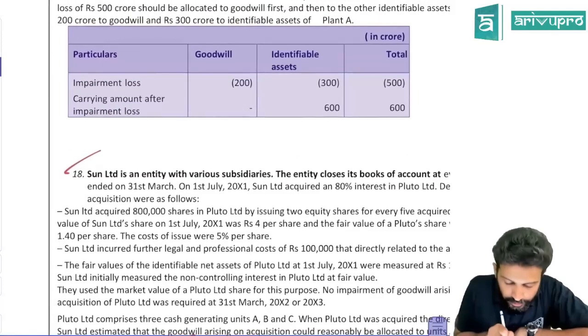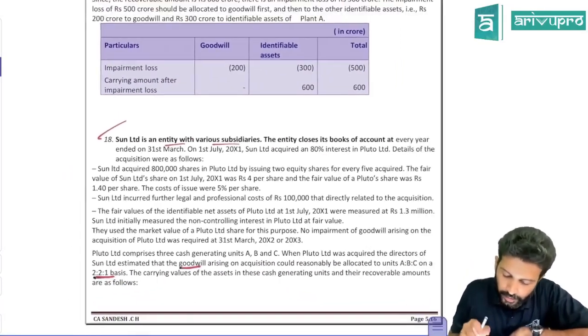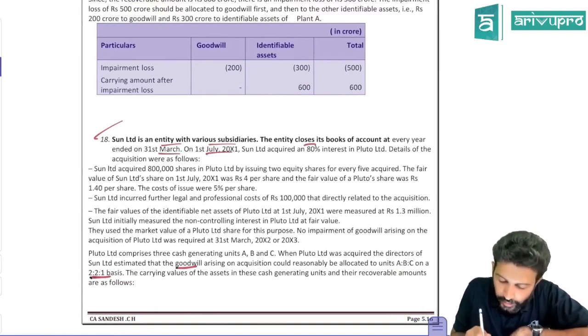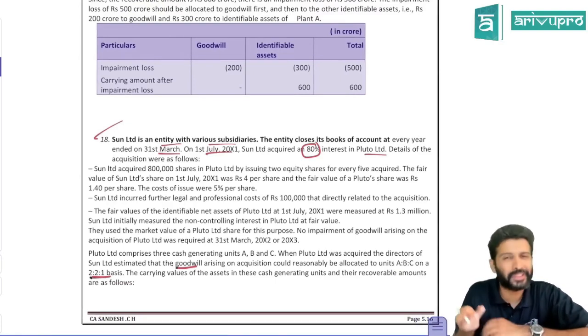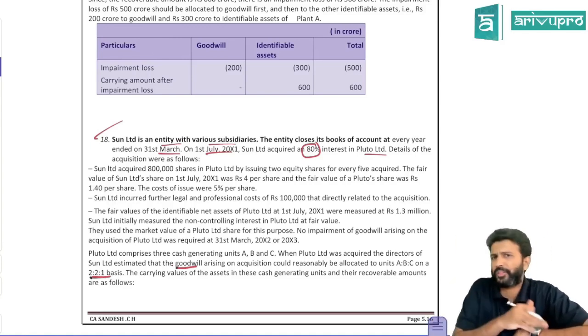Sun Limited is an entity with various subsidiaries. The entity closes books of accounts every year on 31st March. On 1st July, they acquired 80% interest in Pluto. 80% acquired means they got control, so 20% NCI is there. In the previous problem, NCI was not there. Here NCI is there.